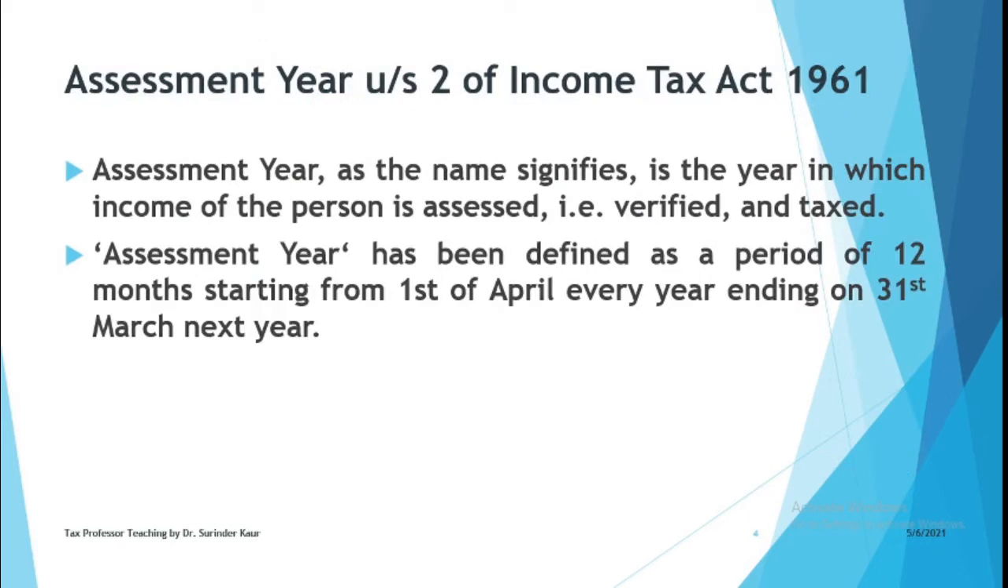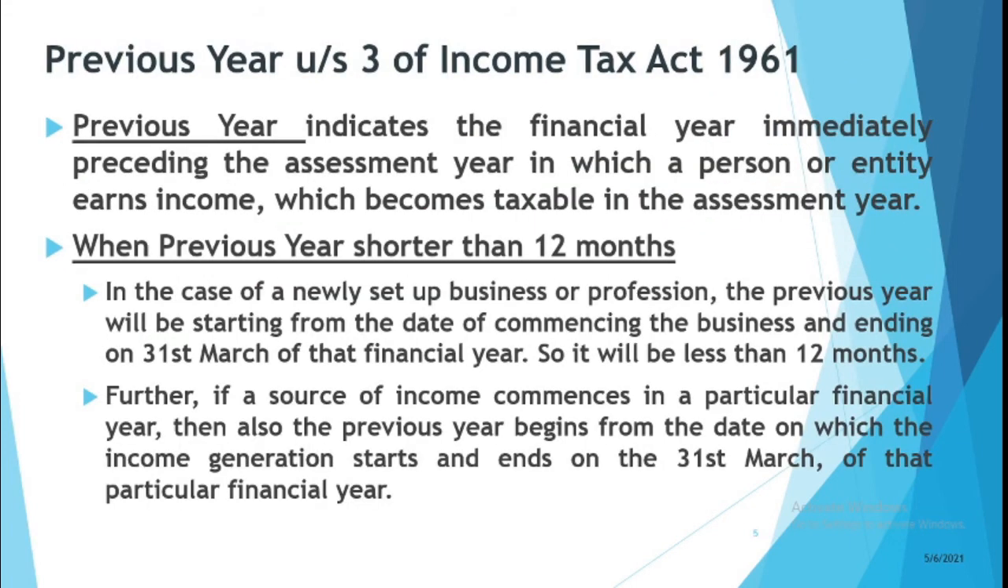So what is an assessment year? Under section 2, the assessment year is the year in which the income is to be assessed, verified or taxed. So it starts with 1st of April to 31st of March next year, right? The previous year is a period which is preceding the assessment year. It has a very literal meaning of the term previous. Previous means something preceding the current situation. So the previous year means the year preceding the assessment year. So it's the period of 12 months preceding the assessment year.